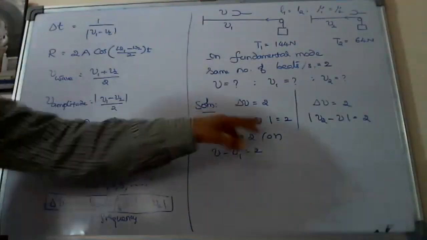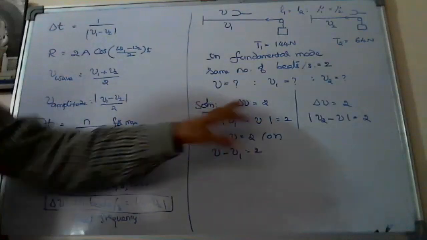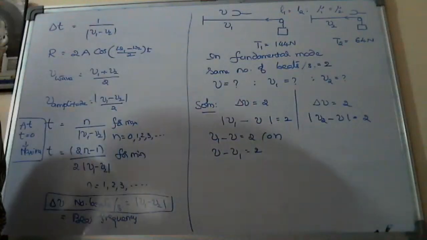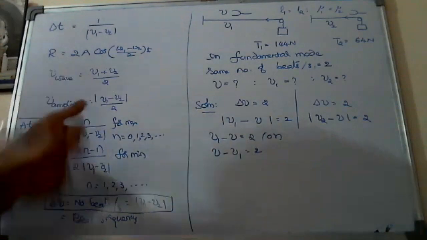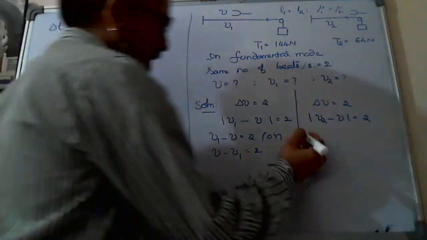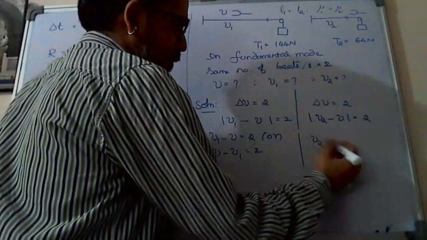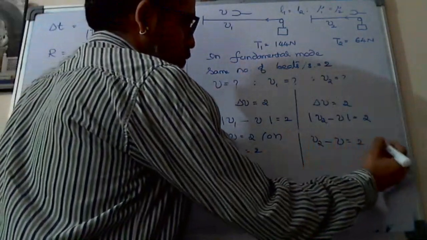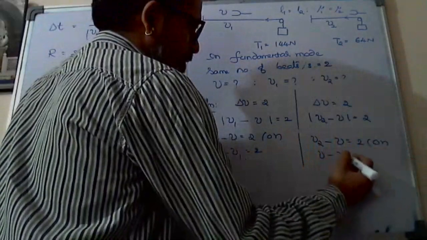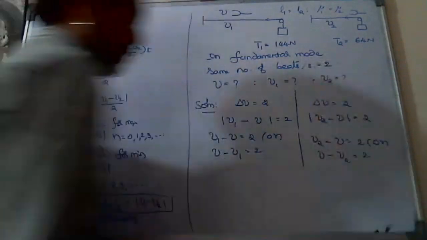Out of these two, which is bigger, I don't know. So bigger minus smaller equals 2. In the same way, there also we get the same problem: nu2 minus nu is equal to 2, or nu minus nu2 equals 2.